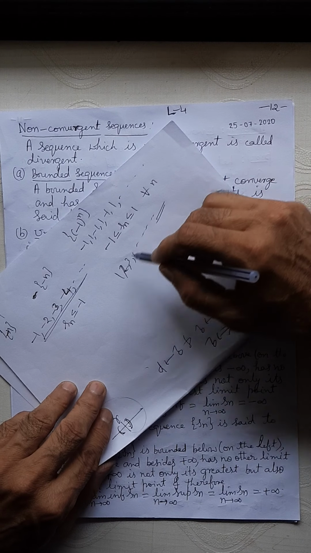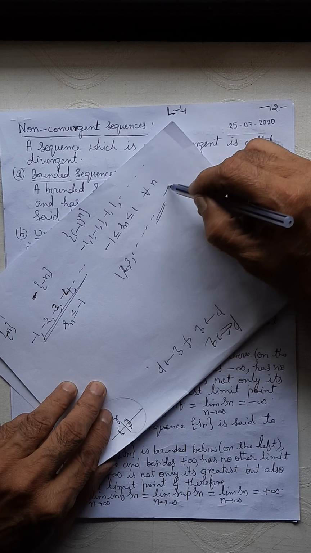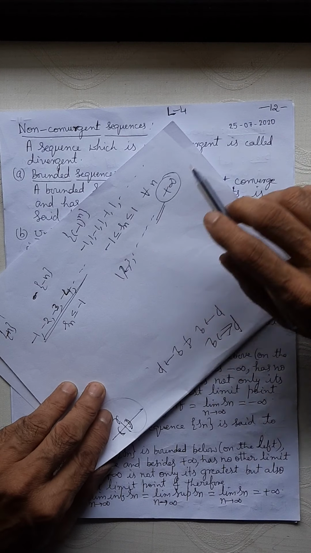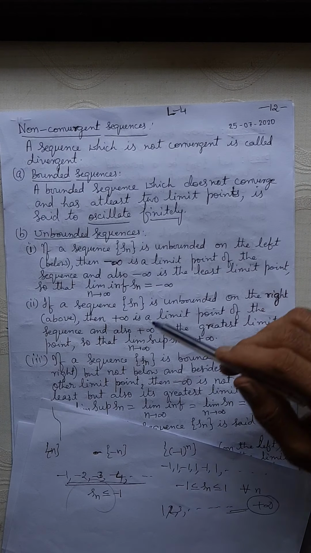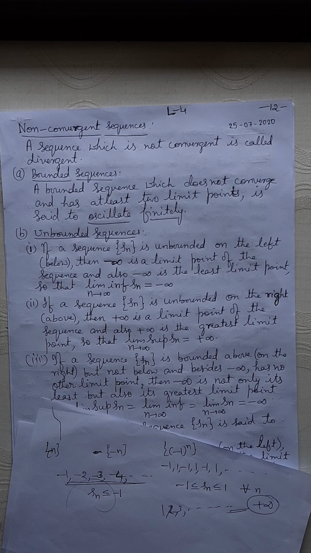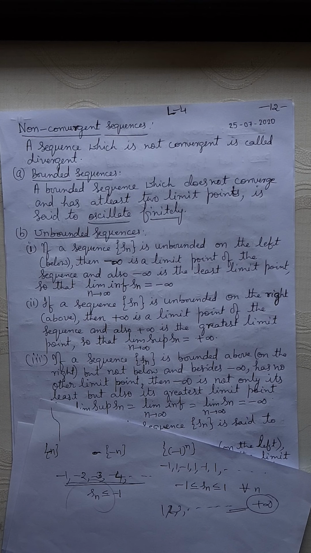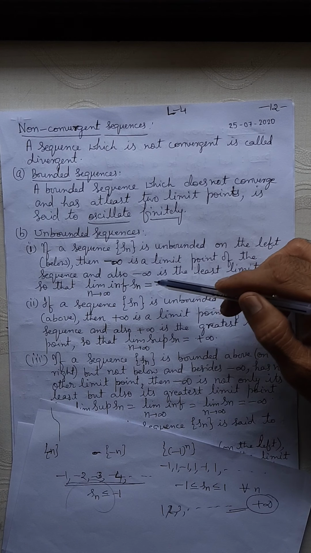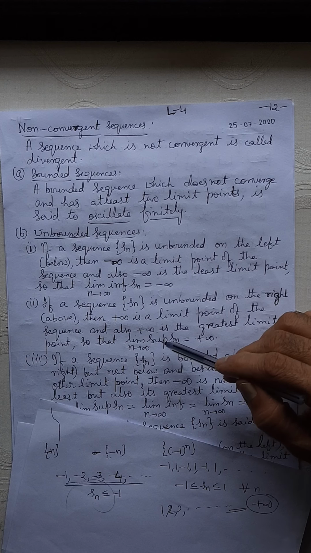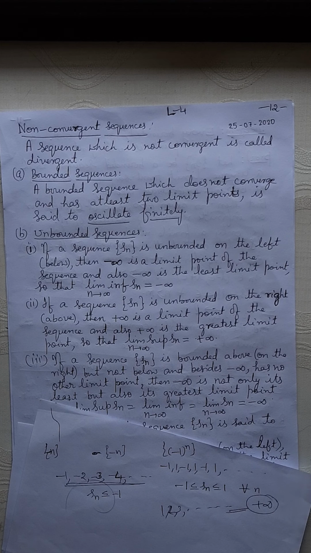If you think of this natural number set, plus infinity is the limit point, and it is also the greatest limit point. Therefore, limit superior of Sn is plus infinity. Okay? If a sequence is not bounded below, limit inferior is minus infinity. If a sequence is not bounded above, limit superior is plus infinity.